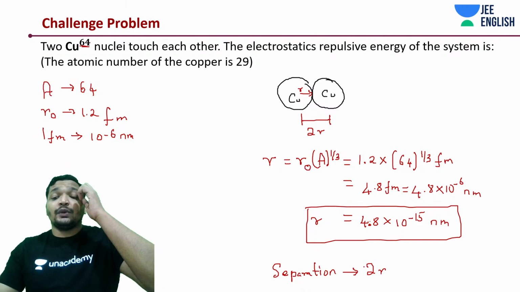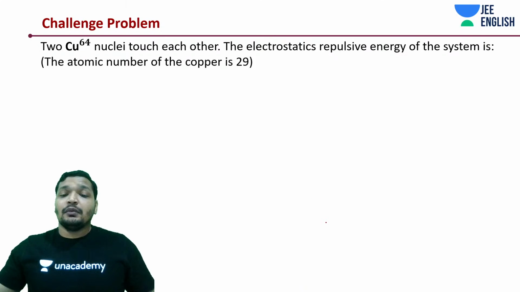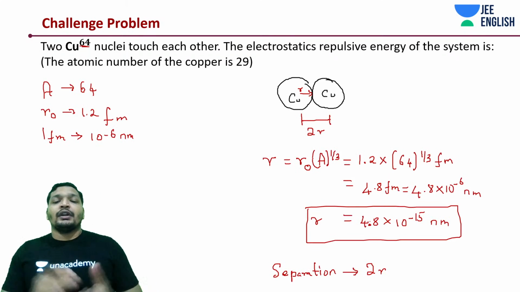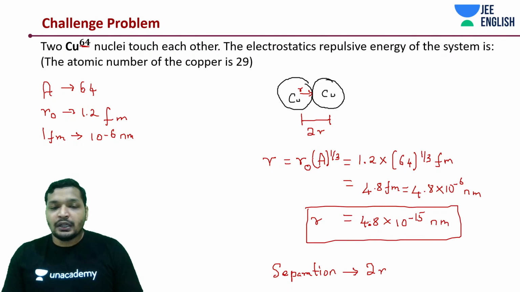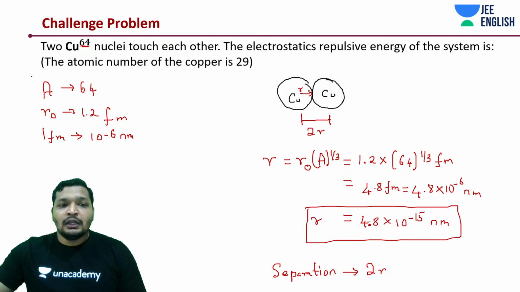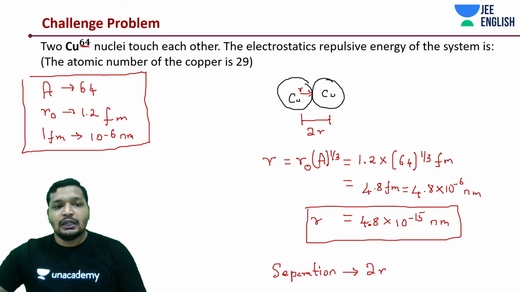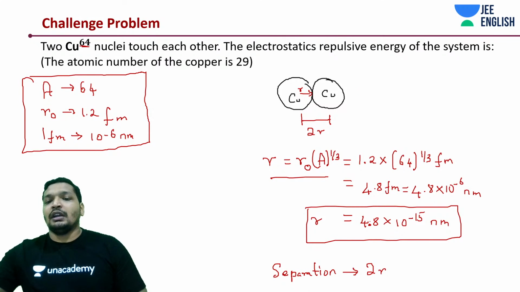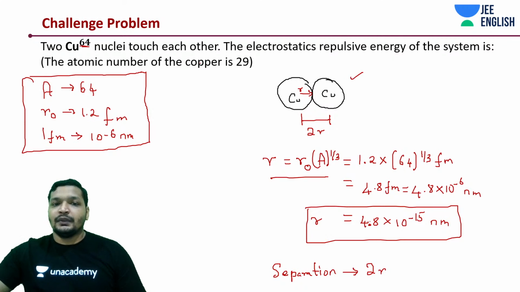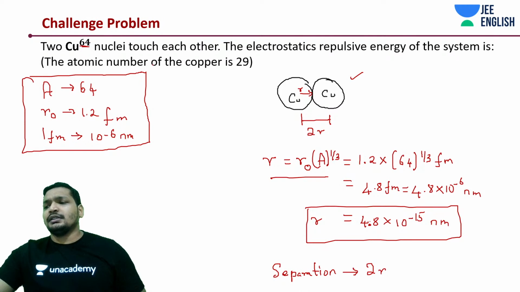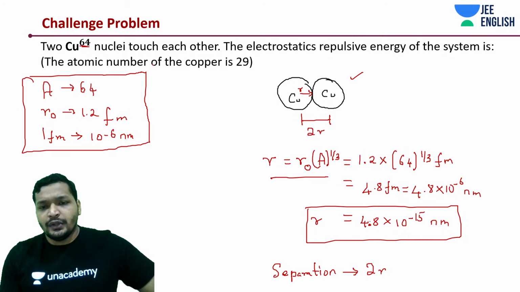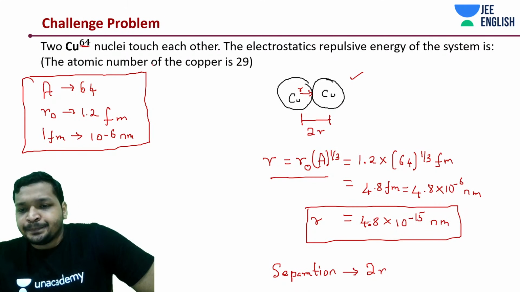Okay, now comes the question. I hope you have written it down. You can take a moment and write it down if you haven't. Assess the calculation, and of course understand this thing. They touch each other, in that case it is 2R.